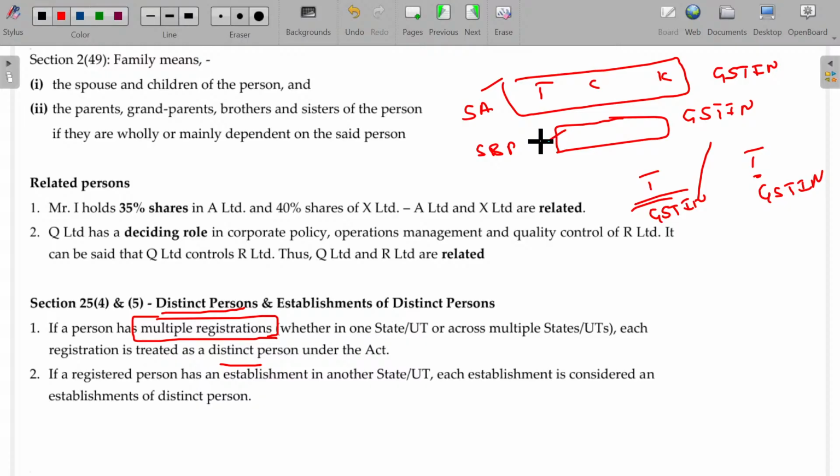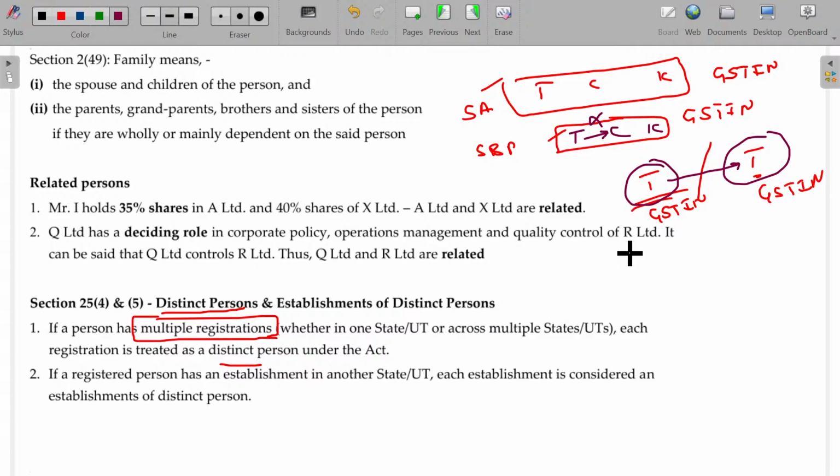Now, if I supply the goods from Trichy to... I have Singer Books and Publication in Trichy, Chennai and Kodaikanal. If I transfer the books printed in Trichy to Chennai, will it be coming under supply, sir? No, not supply. Because all the three will fall under the same GST number. But in this case, Trichy to Tirupati, Trichy division has a separate GST number. Tirupati division has a totally different GST number.